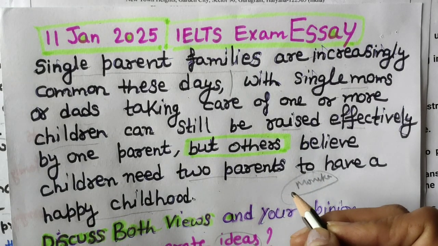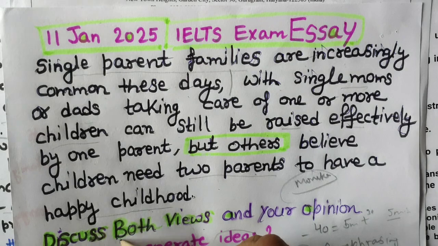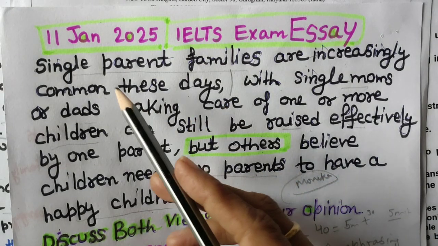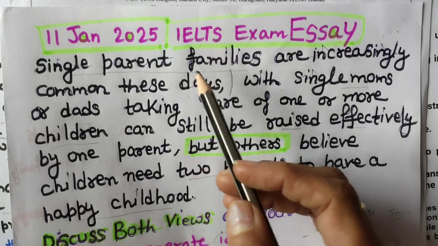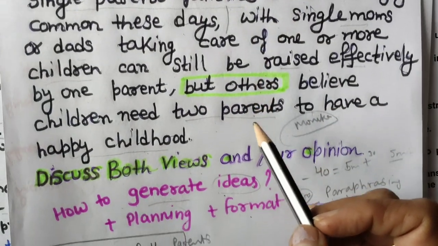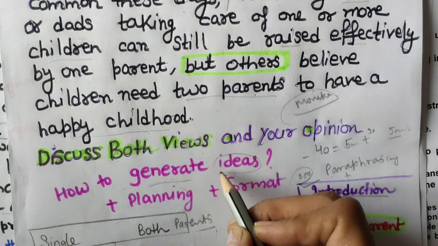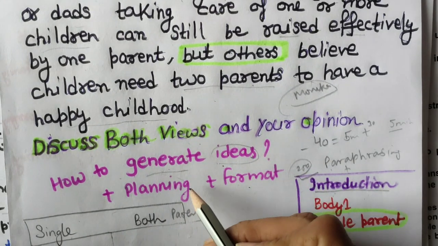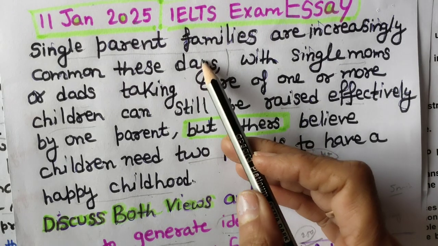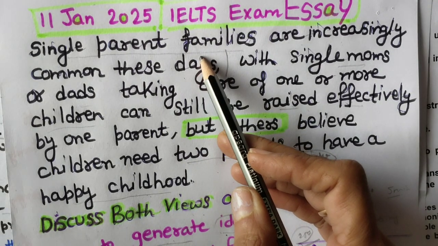So we will be discussing how to write a discuss both views essay. This is the essay that was part of the 11 January 2025 IELTS exam writing task 2, and basically I am going to cover how to generate ideas along with the planning format, and of course you can see underlined words over here in the question statement.